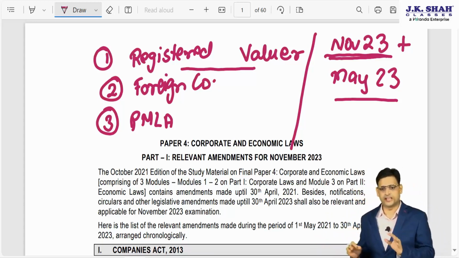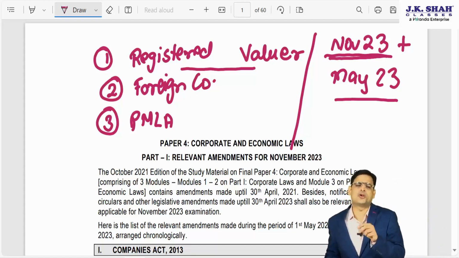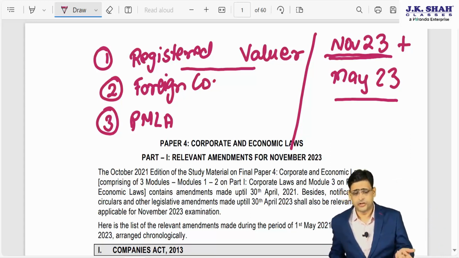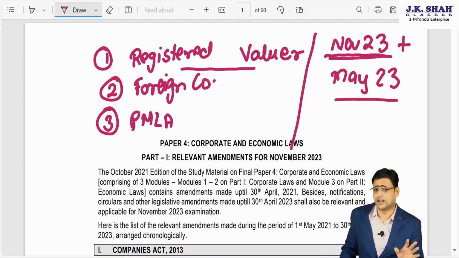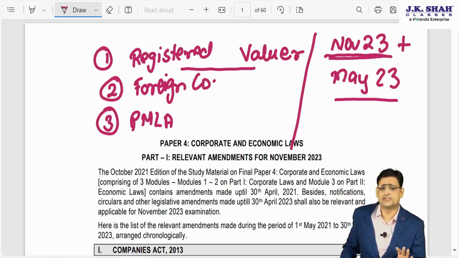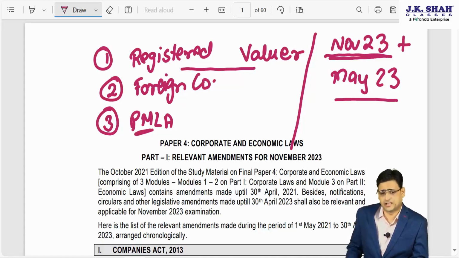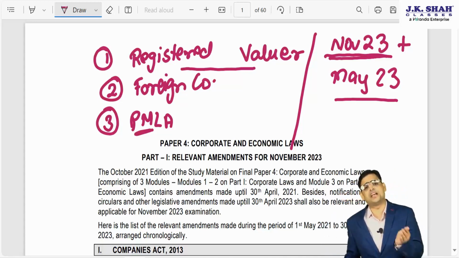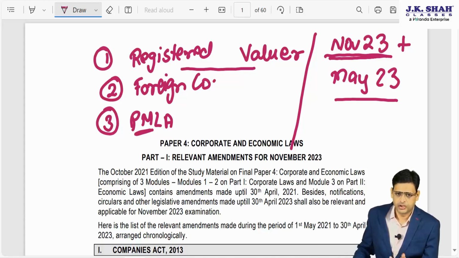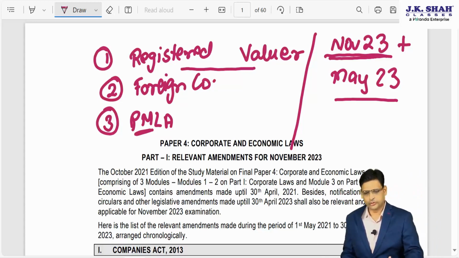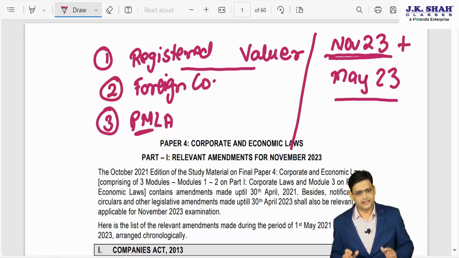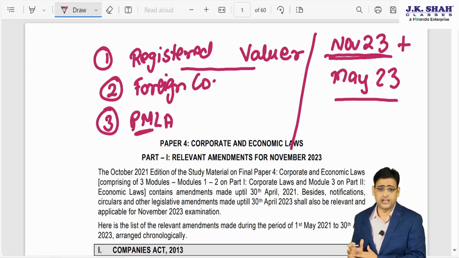In fact, I will tell you one thing: in the name of amendment, there were a lot of drafting errors earlier, so they have just corrected those drafting errors, otherwise there is no major amendment. One amendment in PMLA I can say is a very good amendment, but apart from that, the amendments in the registered valuer chapter and the foreign company chapter are very minor and very small. So without wasting any time, I will start with the discussion of the amendments.